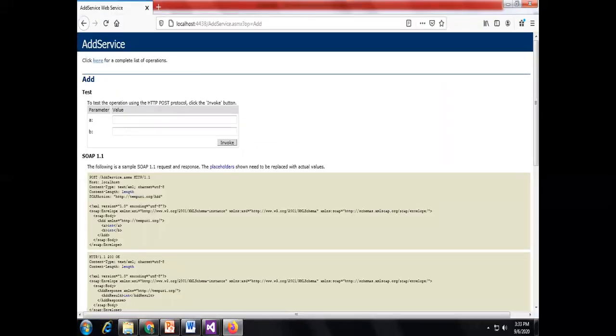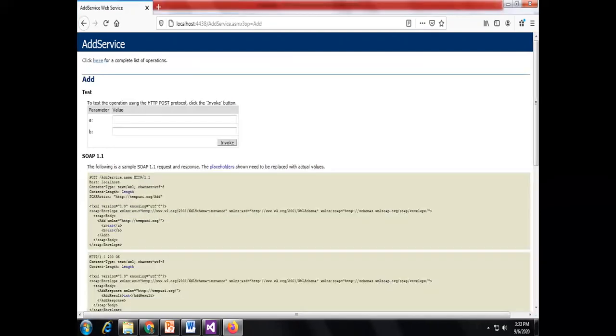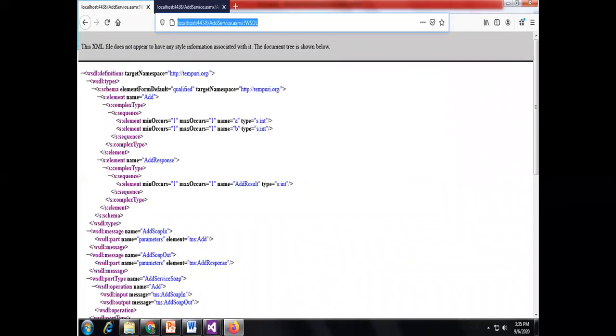So see, this is the link. The service description link is again provided. When the service description link is selected, you will find the WSDL document. The service provider provides this WSDL document to the end user. The client developed the application, and the client provides this WSDL reference in the client application.